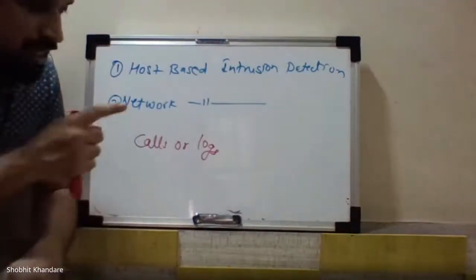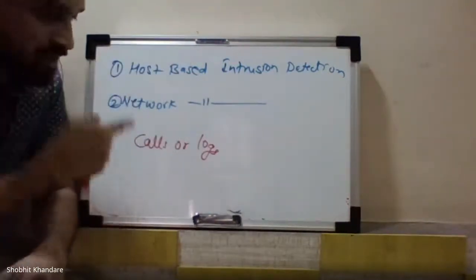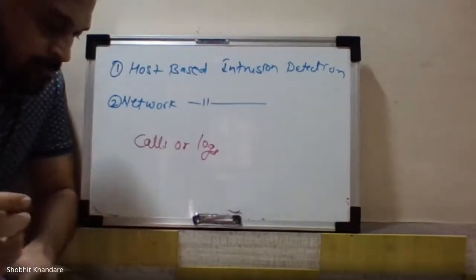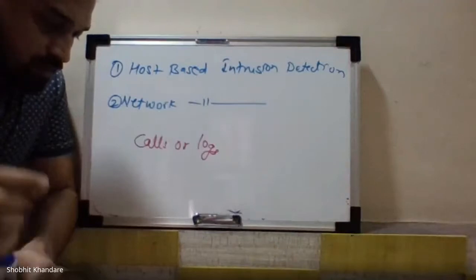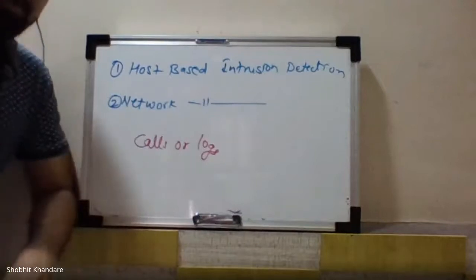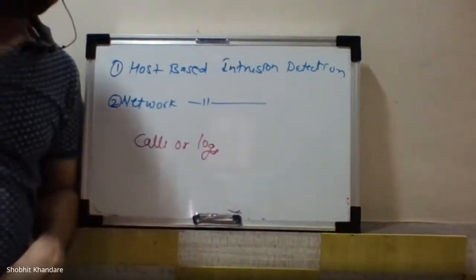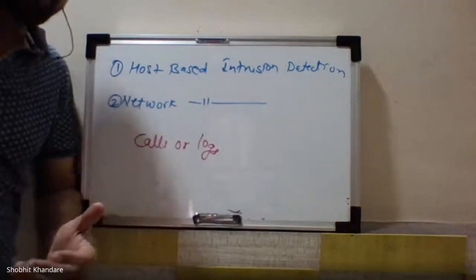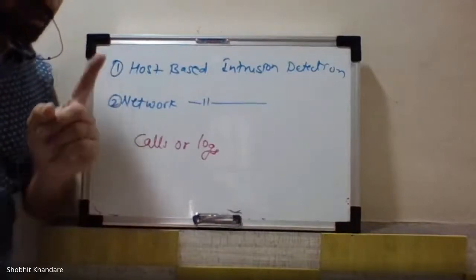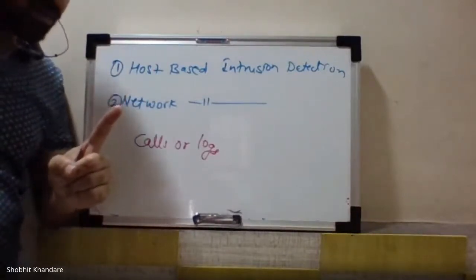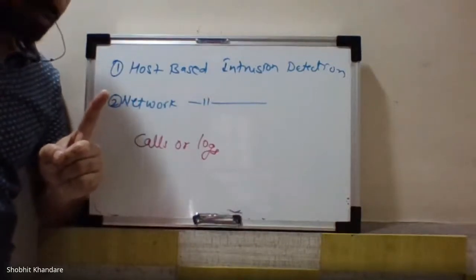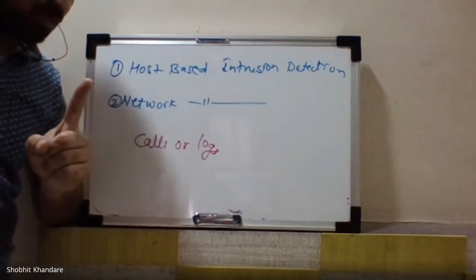So what did you write? In host based intrusion detection, write that line: calls or logs. Write down: they must be familiar with. Who must be familiar with? Host based intrusion detection system must be familiar with, number one, the host machine. Write down fast. Number one, the host machine.